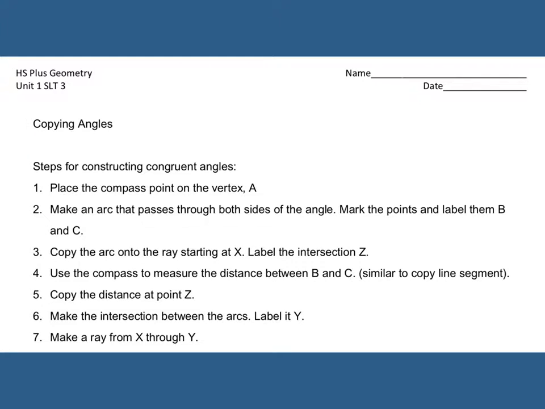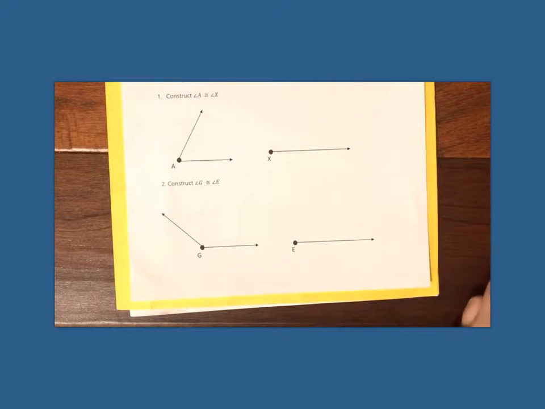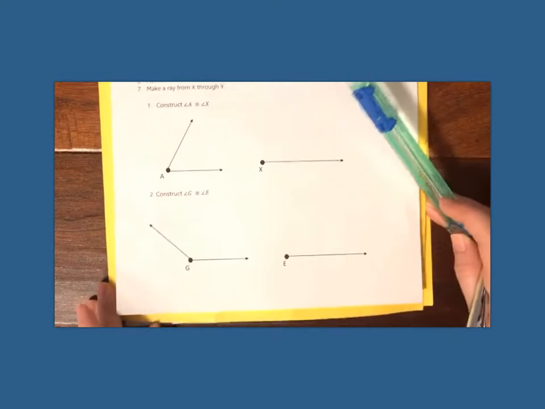Moving on to copying angles. We just copied segments, now we're going to copy angles. So follow along these steps and the video and start copying the angles on your paper. Now for copying angles, you're going to place the compass point.